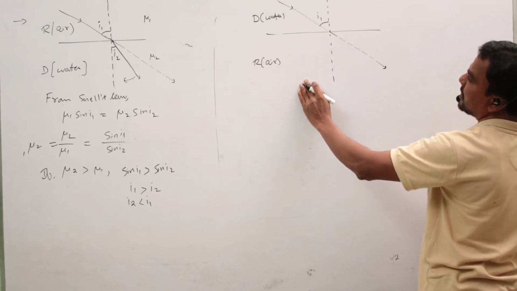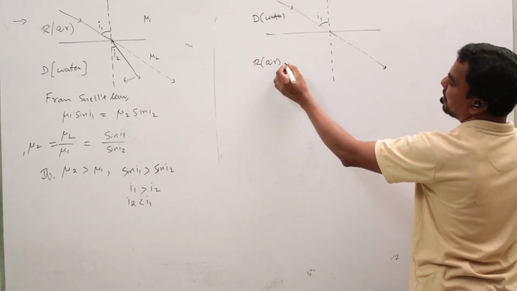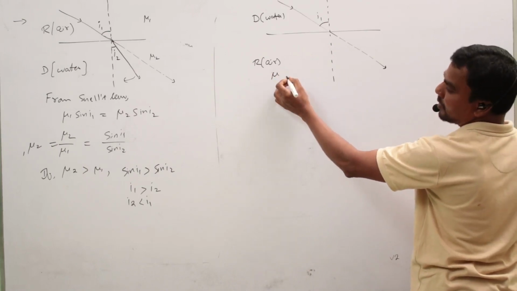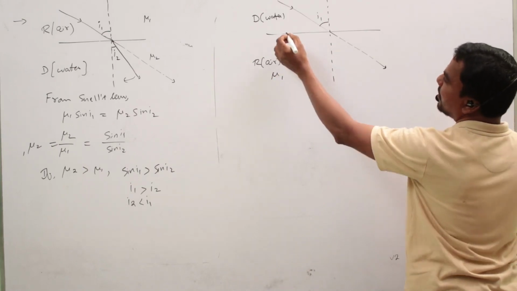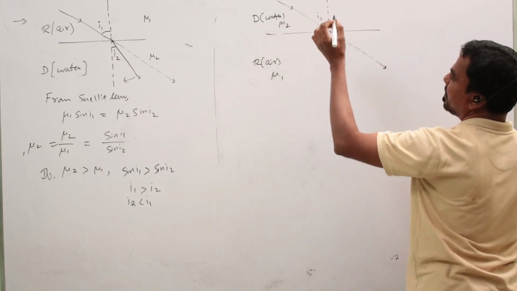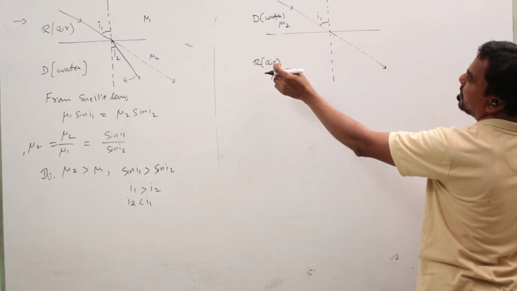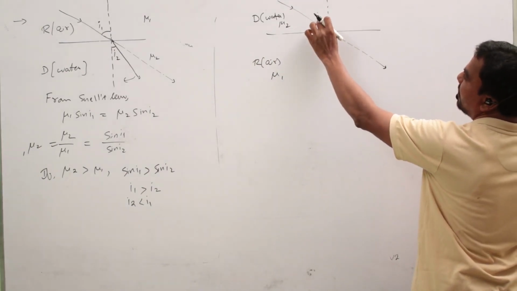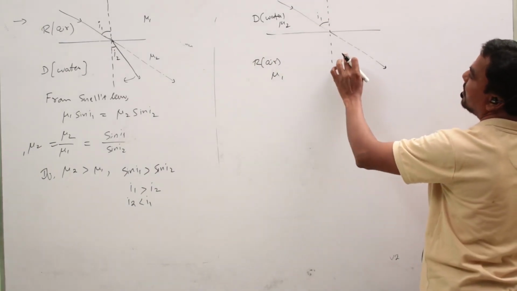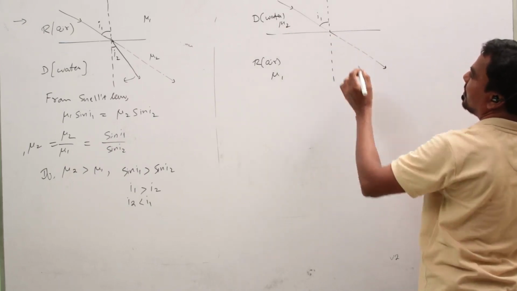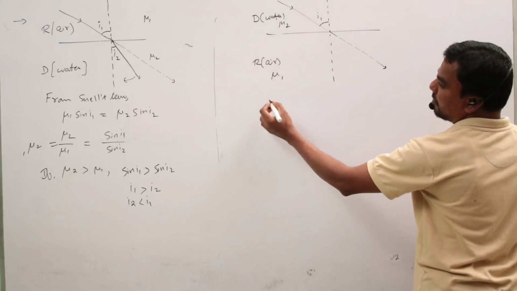So the refractive index of air is treated as mu2, and this is mu1. The angle of incidence is I1, and then the angle of refraction.